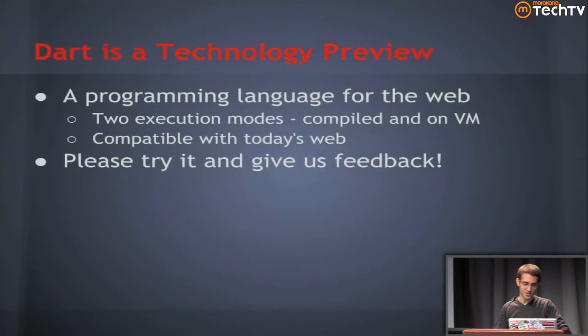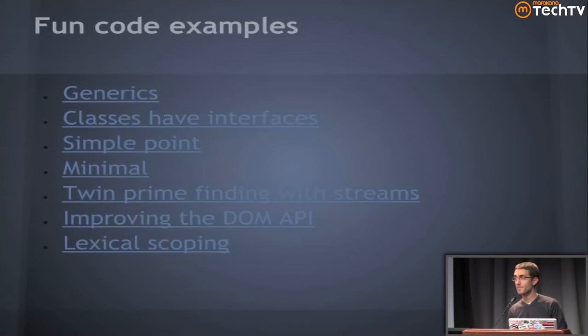Dart.google.com is where you're going to find all the code, all the libraries, the virtual machine, the compiler, the sample apps. It's all right there. So I know I've said this a lot, Dart is a technology preview. We're soliciting input right now every day. We've gotten a lot of good feedback, and we'd like to hear more. Dart is a structured web programming language for the modern web, and we're building it to make it easier for people to build modern, high-performance, high-fidelity apps that target the browser. If we can do that, then I feel like we've done a good job. So please try it and give us some feedback.